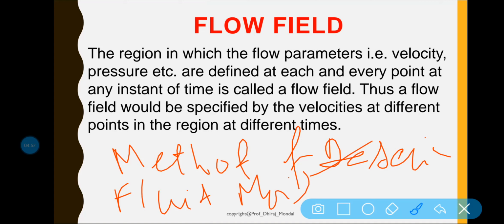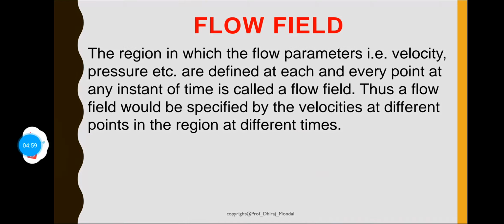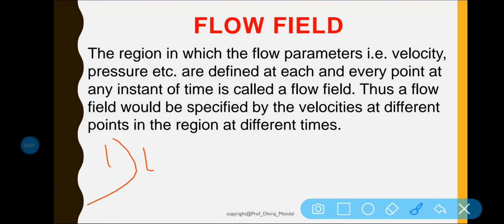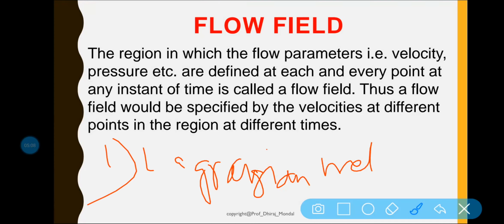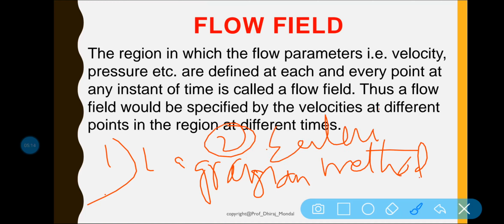Number one is the Lagrangian method, and number two is the Eulerian method. There are two types of method by the help of which we can describe the fluid motion.